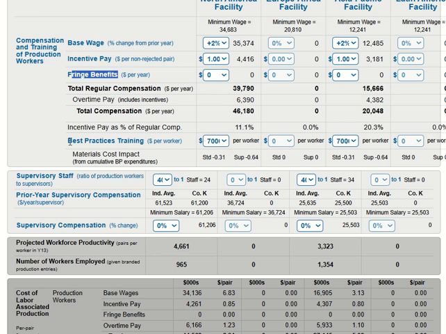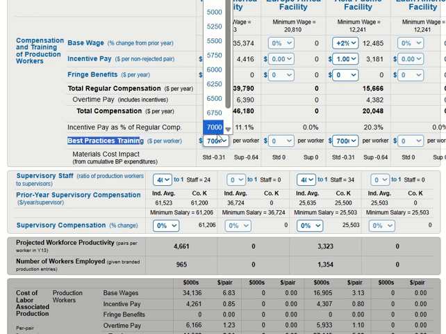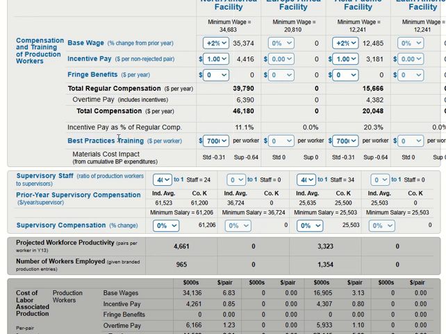The next one is best practice training. For me, I set it up at 7,000. Sometimes you can put about 7,500, and that's okay, because if you put more training into the workers, you can get more productivity from them.